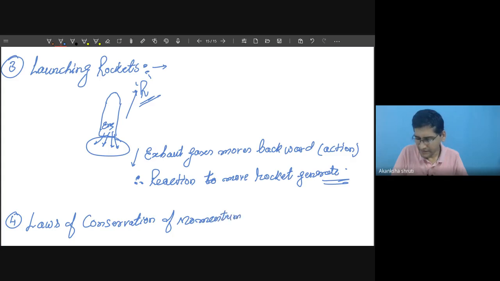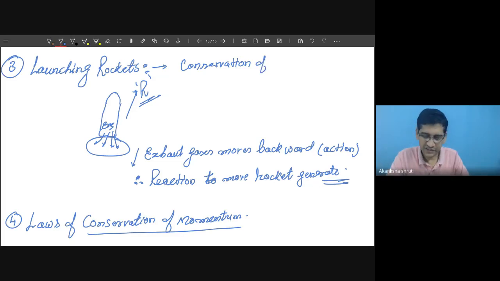Rocket launching is sometimes also stated under the law of conservation of momentum, though this law itself is based on Newton's third law, including Newton's second law.